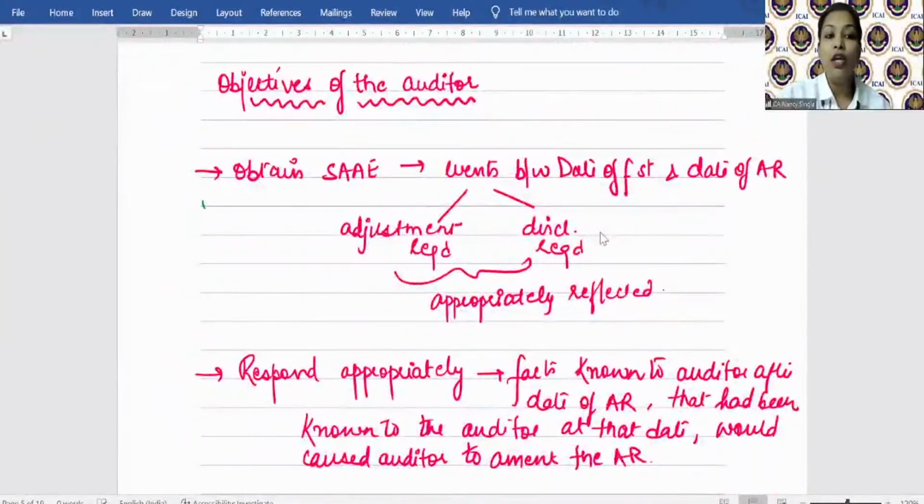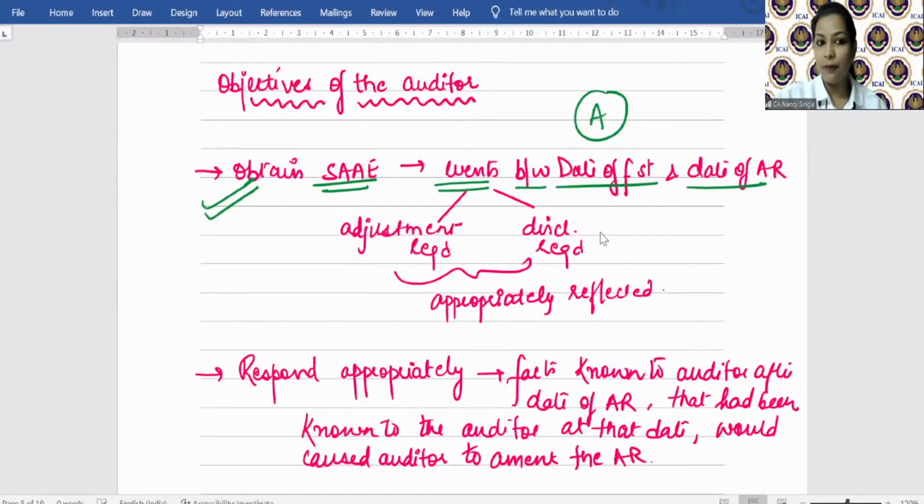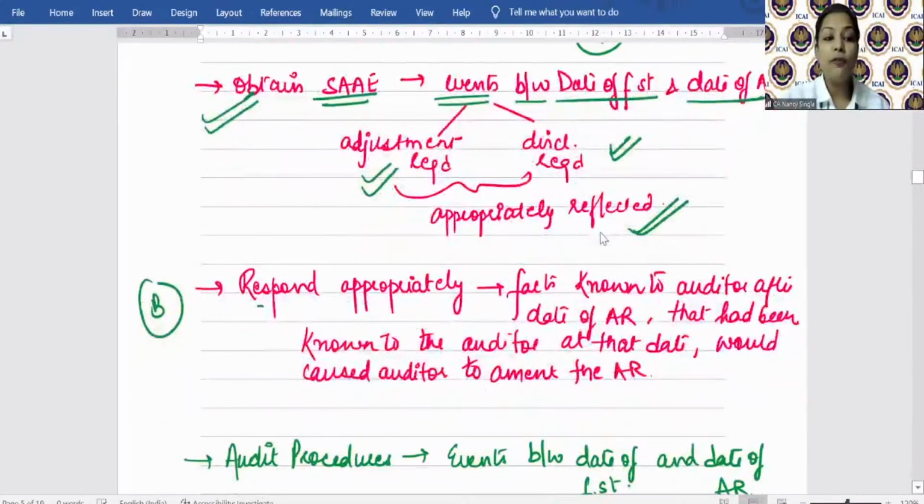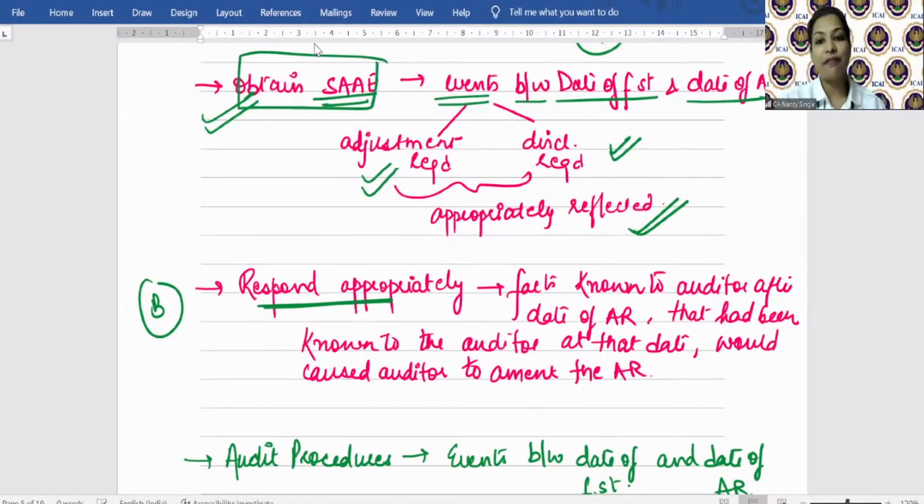So देखो, to obtain sufficient appropriate audit evidence for the events between date of financial statement and date of audit report, that is the A period, whether any adjustment required or disclosure required, whether that has been appropriately reflected or not. Clear? With respect to period B, that is after the date of audit report, so to respond appropriately, यहाँ पर तो आपको ऑडिट प्रोसीजर करके सफिशिएंट एप्रोप्रिएट ऑडिट एविडेंस खुद से लेना ही है. सुओ मोटो आपको ऑडिट प्रोसीजर्स करने ही है.